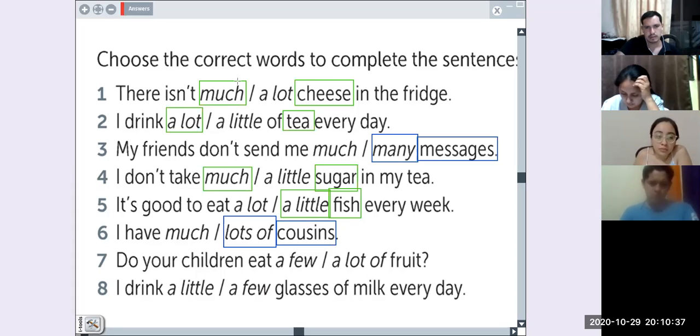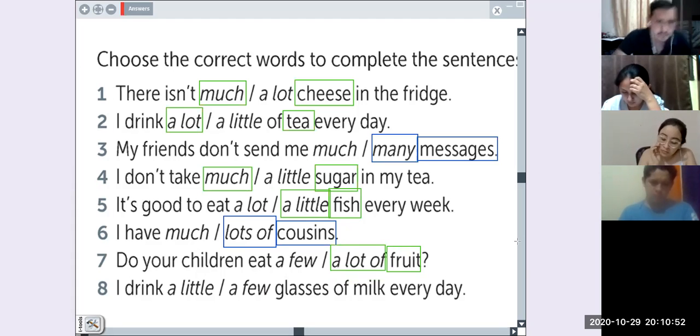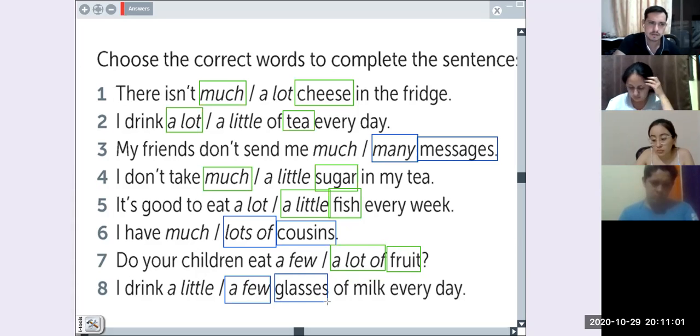Yes. Very good. We use a lot because it's uncountable, right? And the last one, please, Diego. I drink a few glasses of milk every day. Very good, because we are talking about glasses, right? That is countable. Good, very good. Any questions?